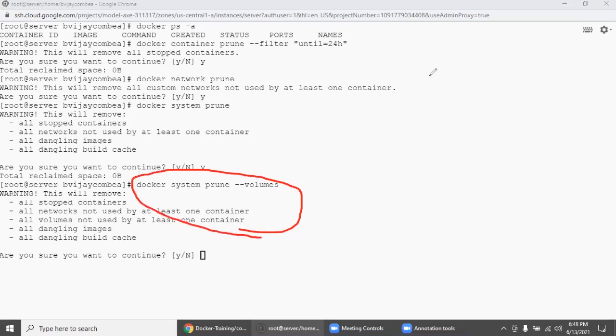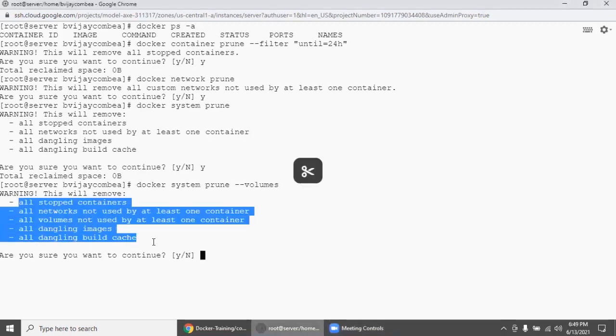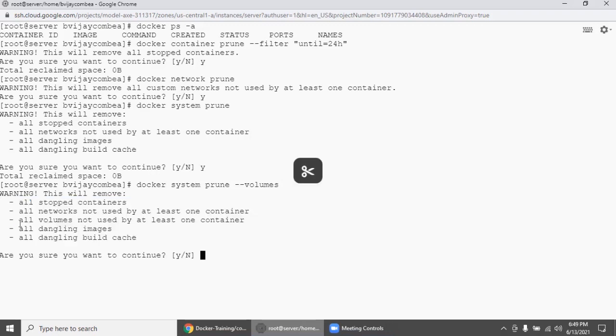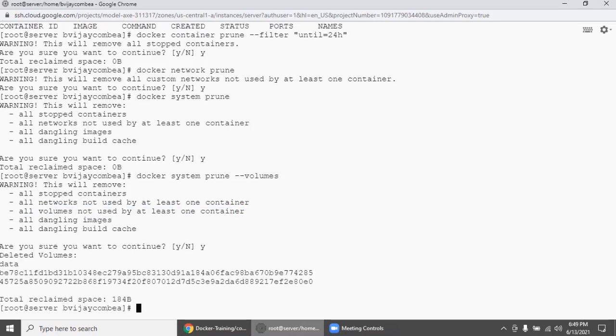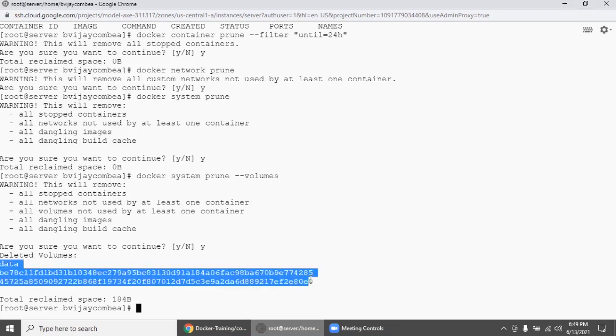But again, you need to be very careful with this parameter, because here there is an additional one. You will see volumes also will be removed. In the previous session, there is a very good example.